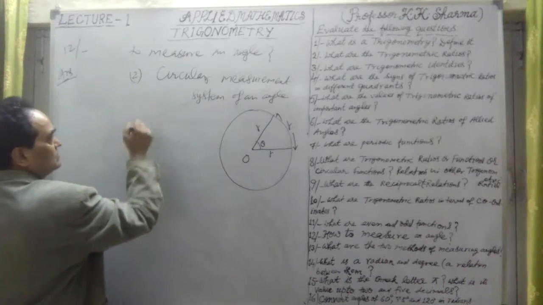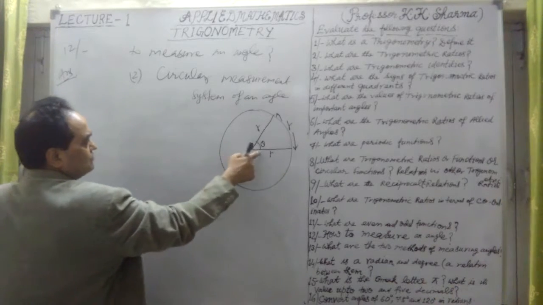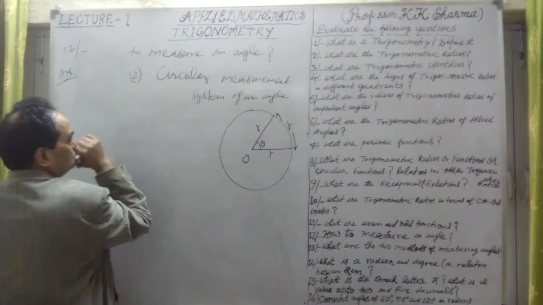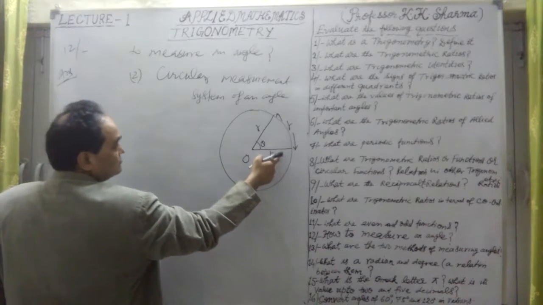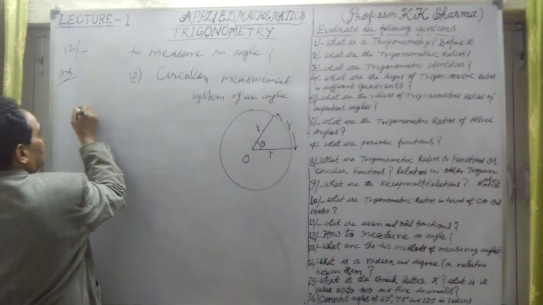This is circular measurement in terms of radians. 1 radian is when the radius of the circle is equal to the length of the arc. Now let me define this.